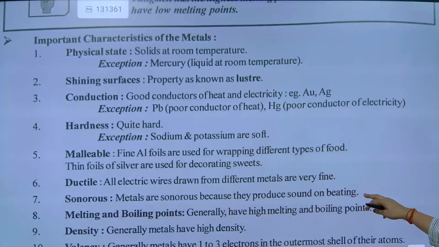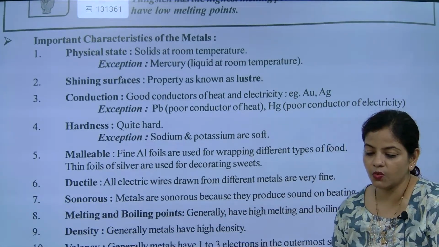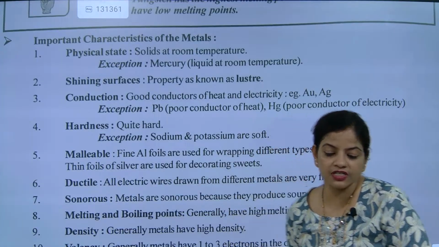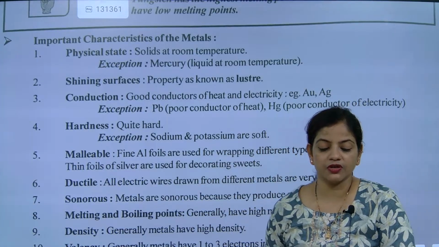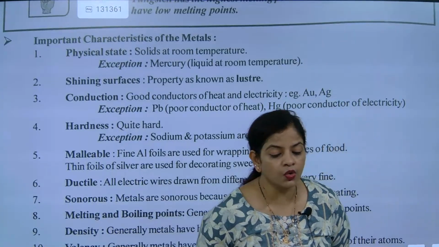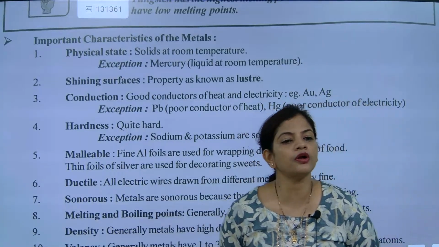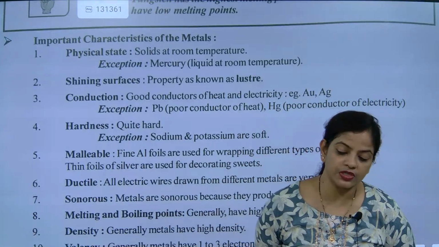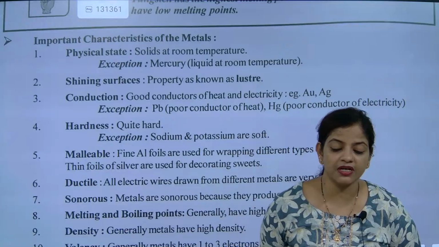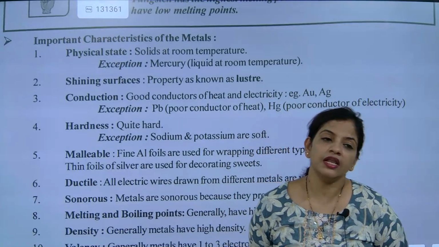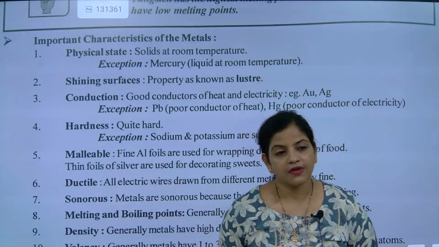Now we are going to talk about the physical properties of metals. First, solid at room temperature. The first important property is that metals are solid at room temperature. Metals are usually solid at room temperature, but there are some exceptions also. The first exception is mercury, which is liquid at room temperature. Mercury is what? Liquid at room temperature.